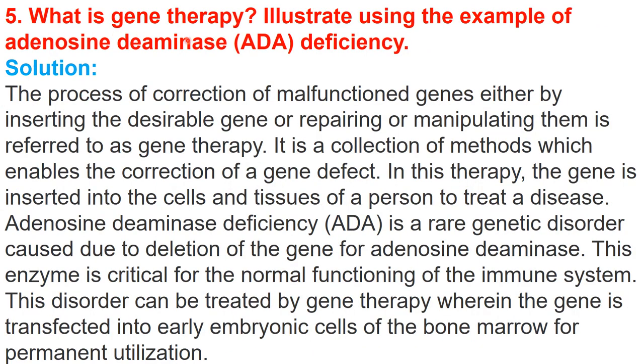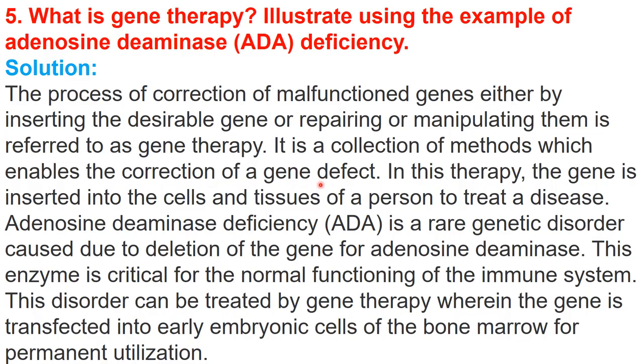Now the next question is, what is gene therapy? Illustrate using the example of adenosine deaminase deficiency. So here you need to explain gene therapy. First of all, you will tell the definition: the process of correction of malfunctioning genes. It can be a deleted gene, or the malfunction in the gene can be due to other mutations. The malfunctioning gene is corrected by inserting the desirable gene or repairing or manipulating it, and this is called gene therapy. So it is a collection of methods which enables the correction of a gene defect.